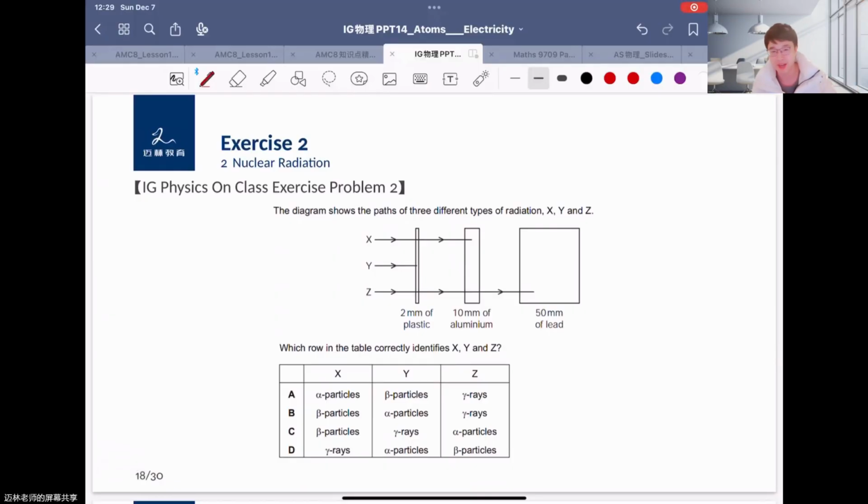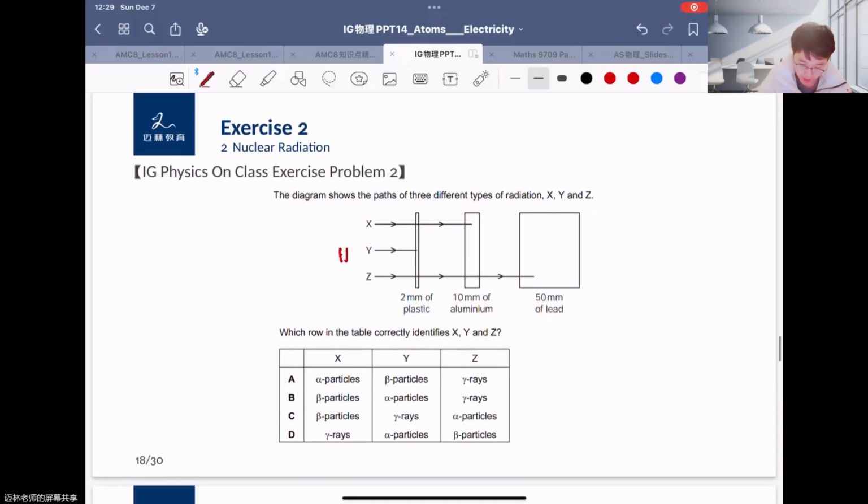Okay, so I guess you have an answer, right? You can find here, X can pass through the plastic, but cannot pass through the aluminum, right? And Y cannot pass through the plastic, and Z can pass through plastic, aluminum, and even several millimeters of lead, right? So we said before, alpha particles are very big, it means helium-4, right? So it is very big, that means there is very small penetration ability for this, right? This is for Y.